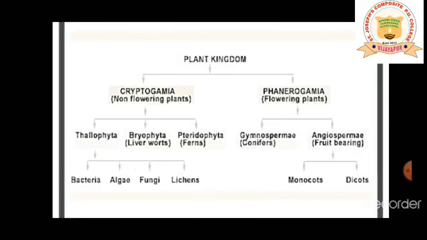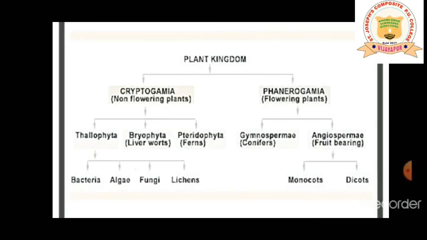So there is a lot of variety in this kingdom. This kingdom is going to be huge, so we are learning it as a complete chapter.